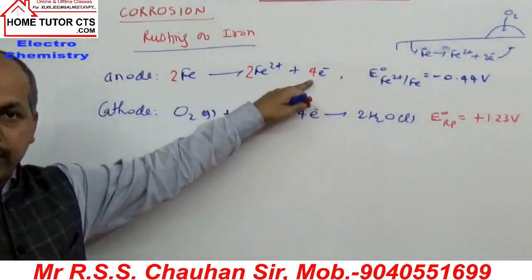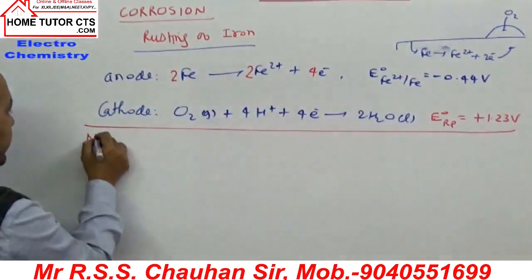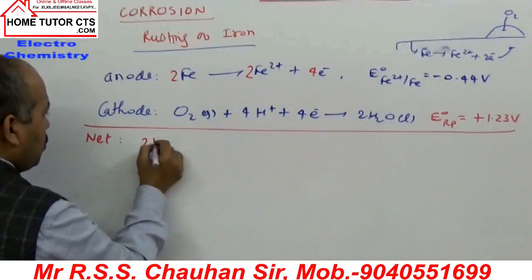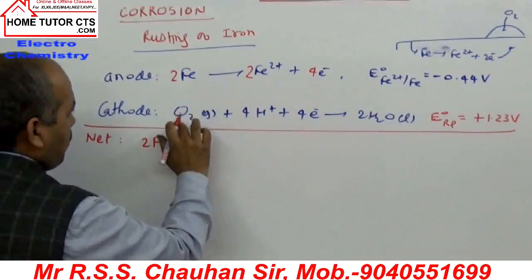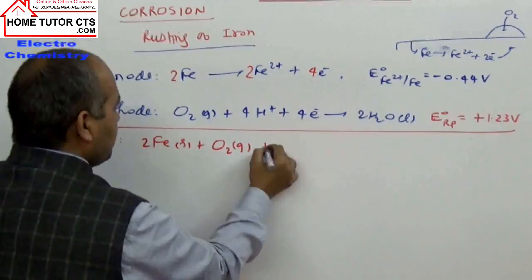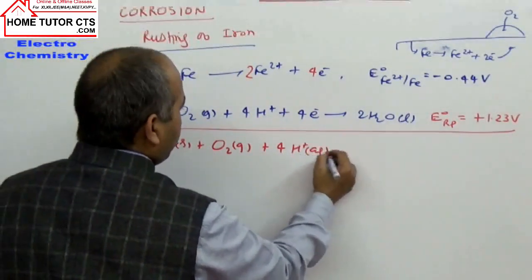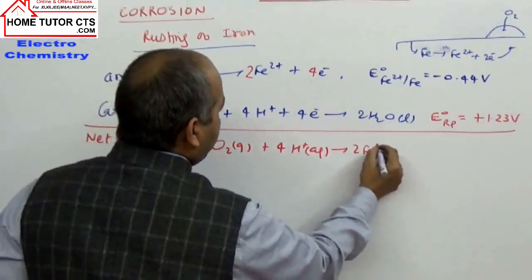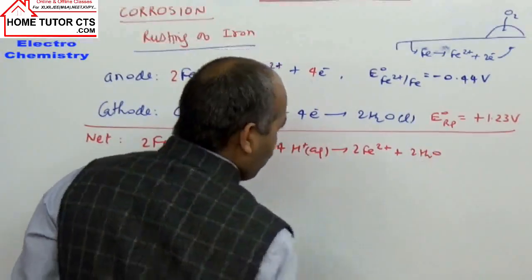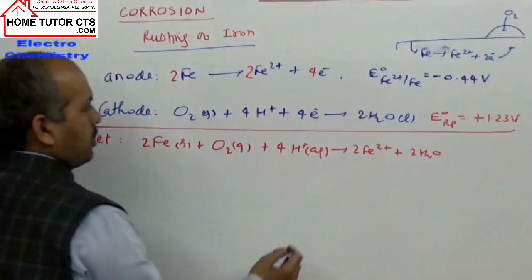We have taken electron equating. Now if we add, what net cell reaction do we get? The net reaction becomes 2Fe solid plus O2 gas plus 4 H+ ions aqueous giving 2Fe2+ plus 2H2O. Electrons cancel out in the net reaction, so it is a balanced reaction.